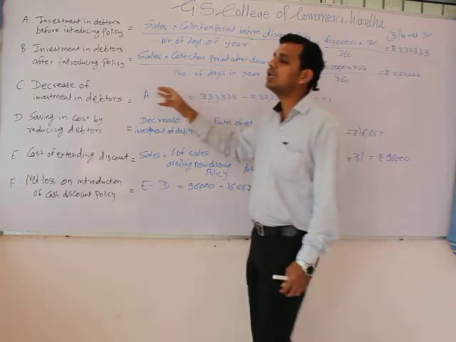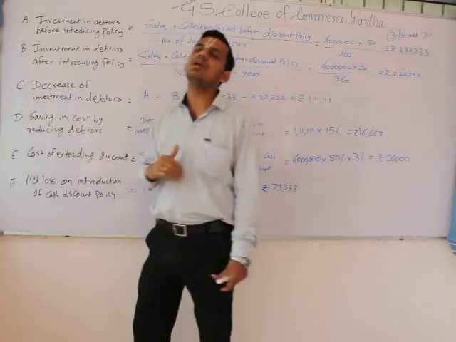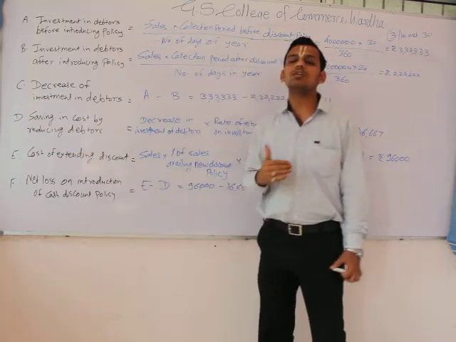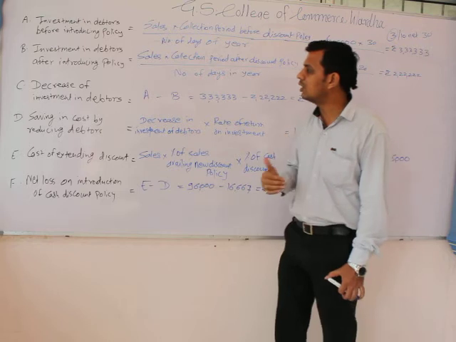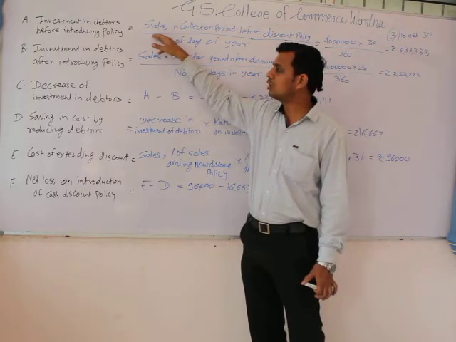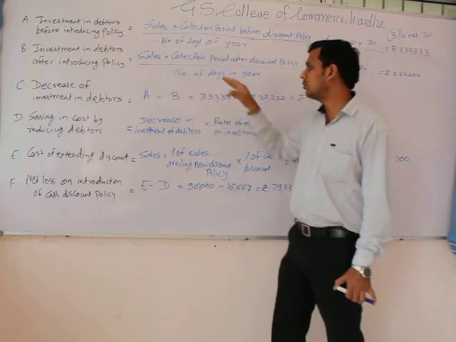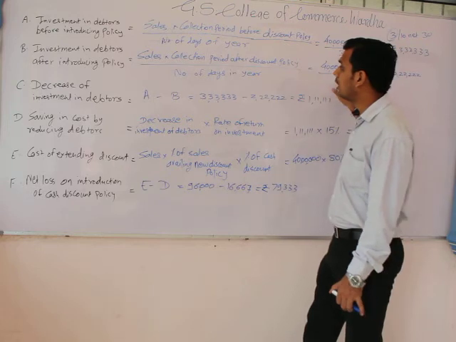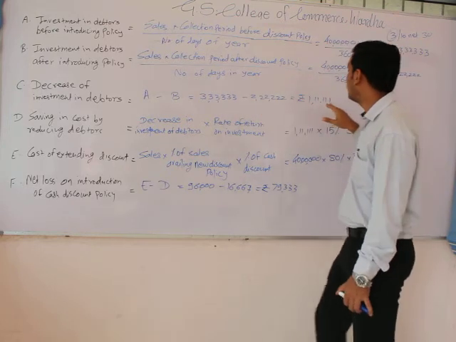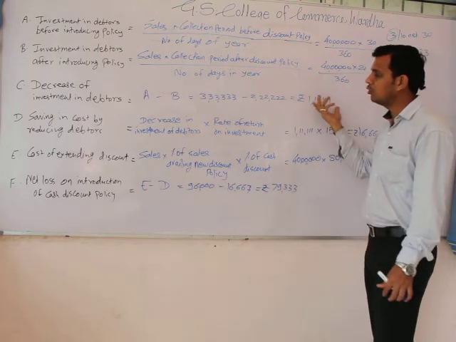Then we calculate whether our investment in debtors has increased or decreased. Definitely after introduction of the policy, the investment in debtors will decrease. Therefore, decrease in debtors is A, before the discount policy, minus B, after the discount policy. Hence we get the amount by which we have decreased our debtors.